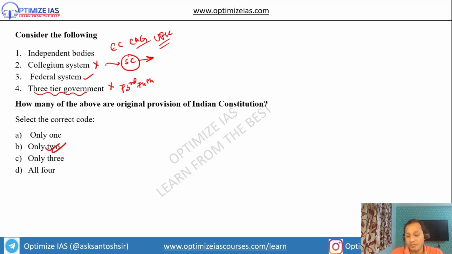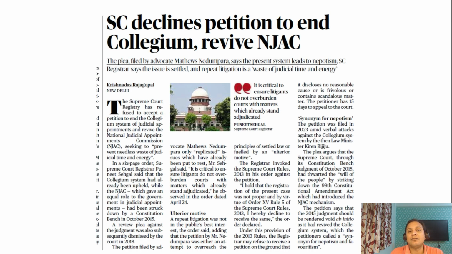Why did I frame this question, guys? You can see here there was a petition in the Supreme Court against the collegium system and to revive the NJAC. Guys, you have to prepare collegium system. Very important, guys. This is not originally present in the constitution. It was added by the judiciary in the three judges case in order to protect the independence of judiciary.